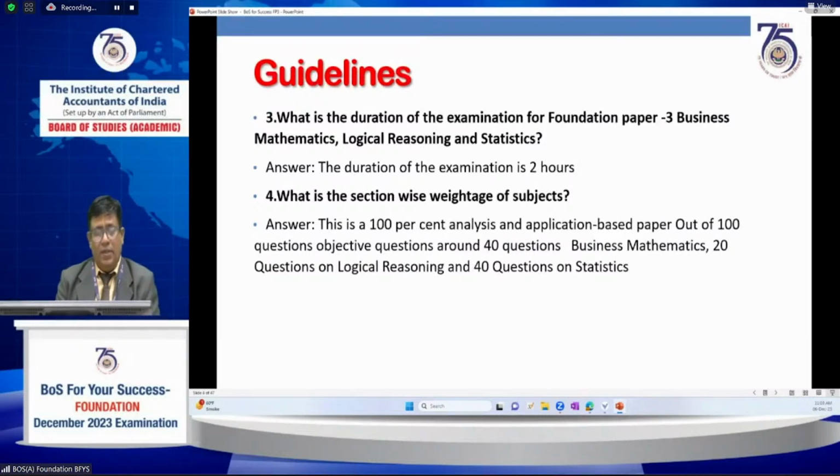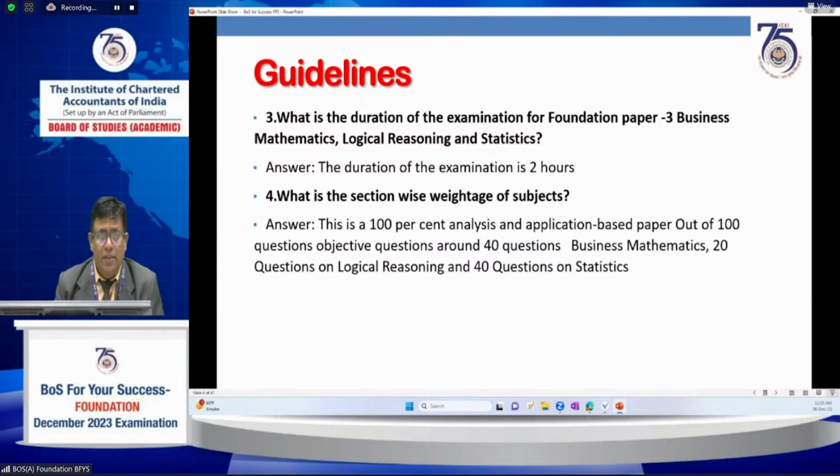Further, what is the duration of the examination? As already told, the examination time is 2 hours, and no reading time is given. Generally 15 minutes of reading time is given in Paper 1 and Paper 2, whereas in Paper 3 and Paper 4 there is no reading time.